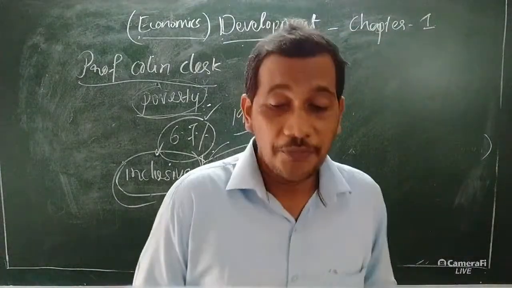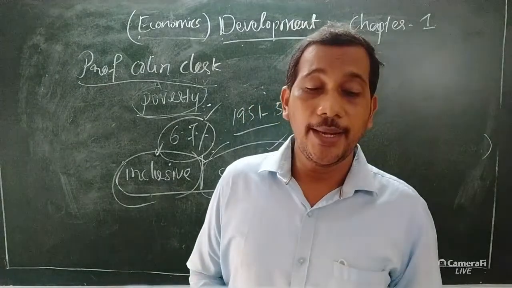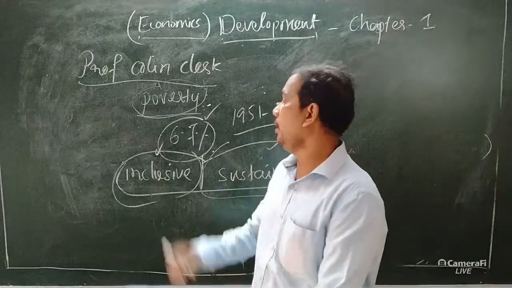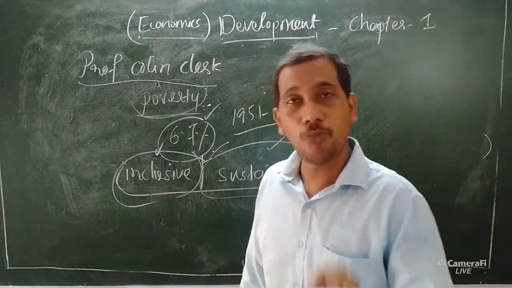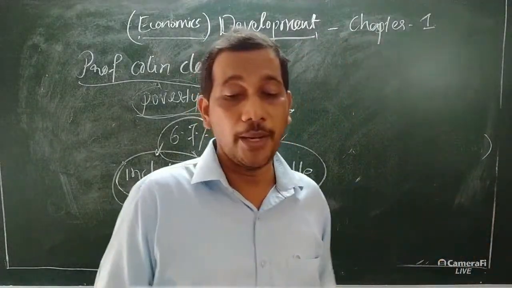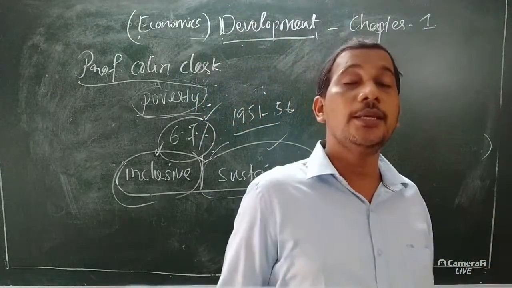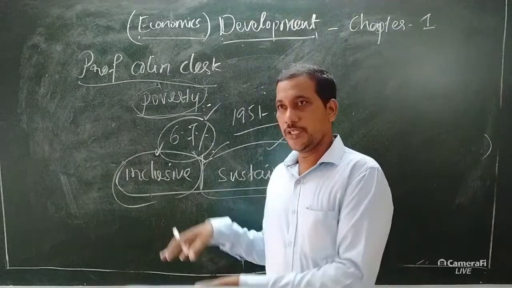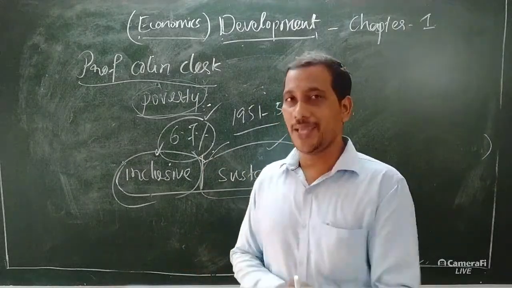Thus, the objectives of economic development can be stated as increasing income and attaining equality. Then finally, we come to the conclusion. Increasing income means individual income, known as per capita income.